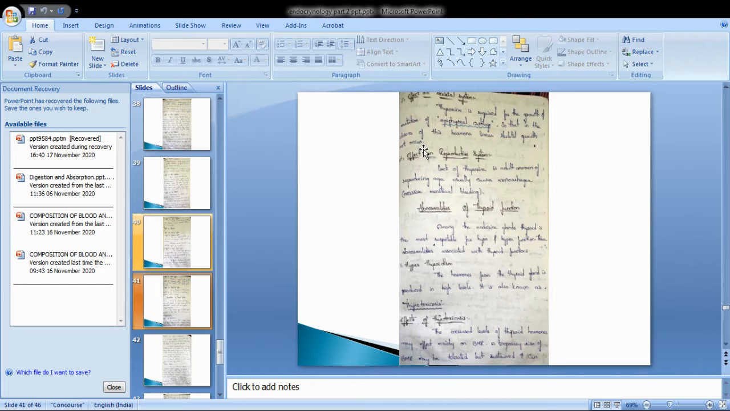Now let us discuss the abnormalities of thyroid hormones. Among the endocrine glands, the thyroid is most susceptible to both hypo and hyperfunction.